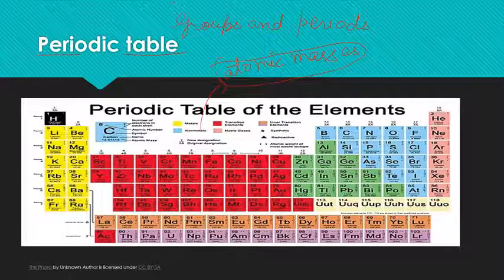So from these methods of classification, three laws emerged. The first one is the law of triads, the second one is the law of octaves, and the third one is the periodic law.